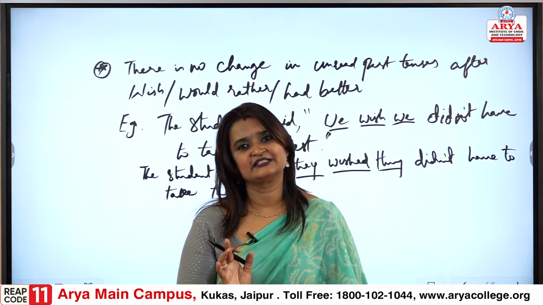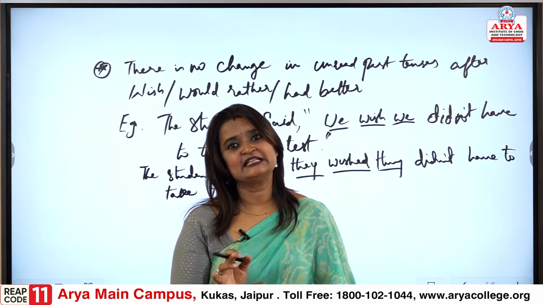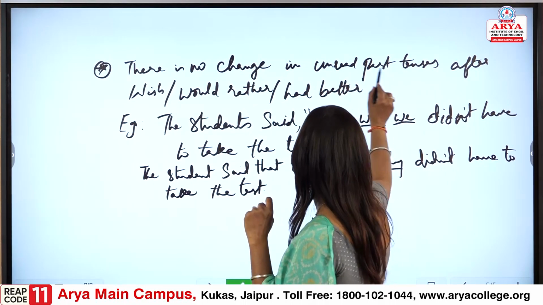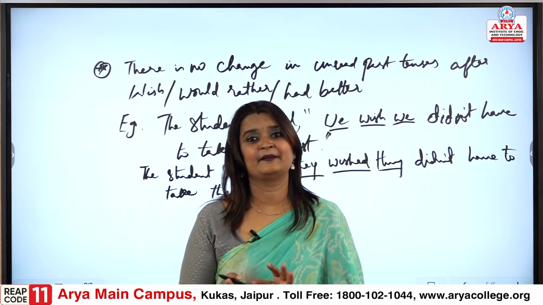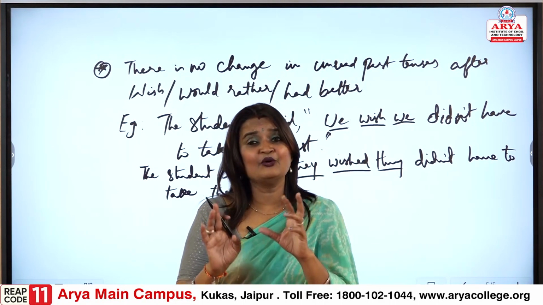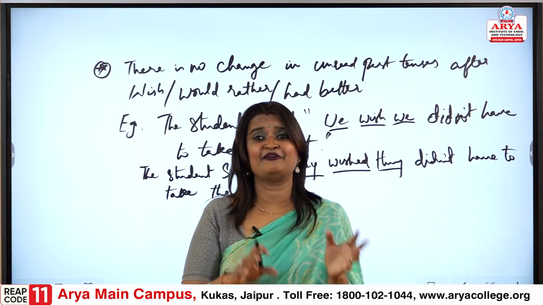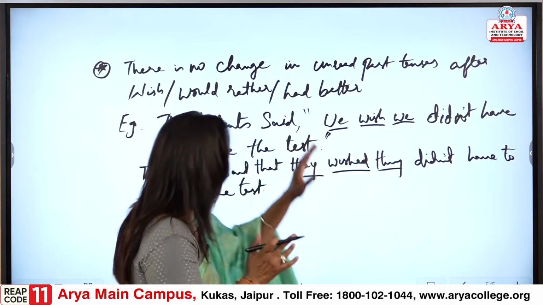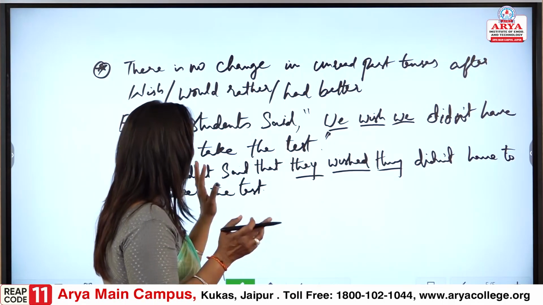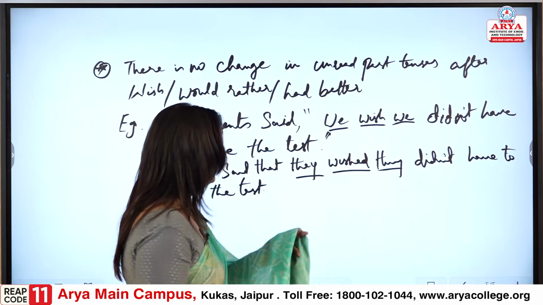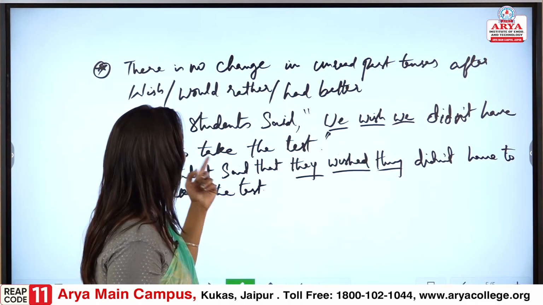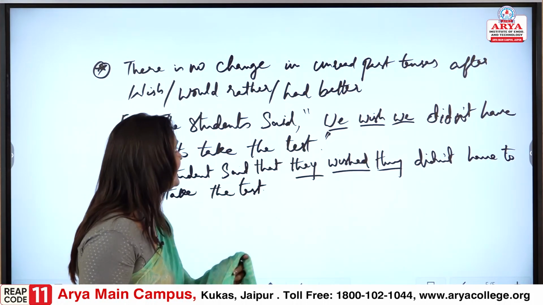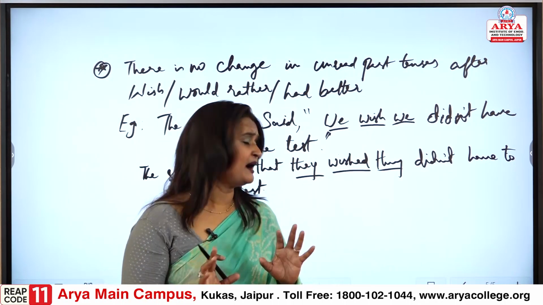It would not change. It is called the unreal sentence, the unreal part. Fine. As given here, the unreal past tense. We don't know whether it is possible or not, whether it is a fact or not, whether it has happened or not, will happen or not. So, it is called the unreal. It is called the unreal past tense. So, please take care of this. Fine. See, after wish, wish has become wished. Fine. So, again take care of such part.